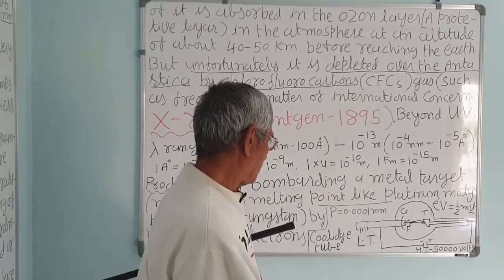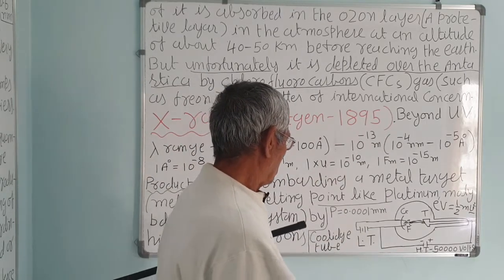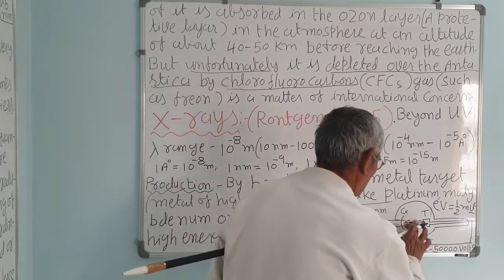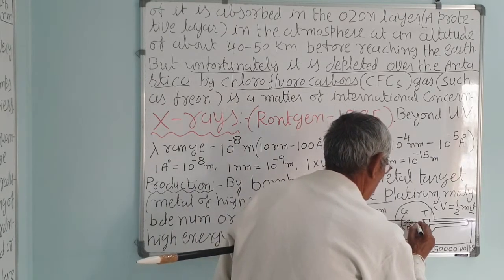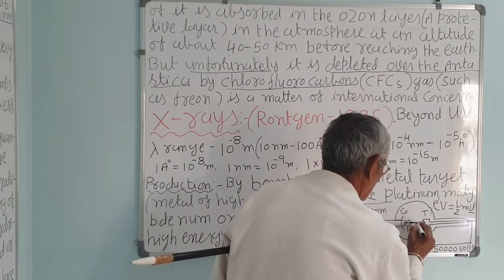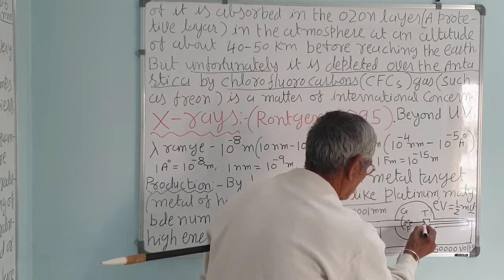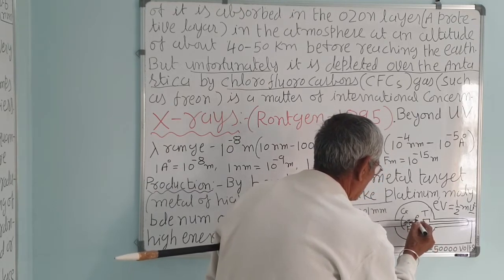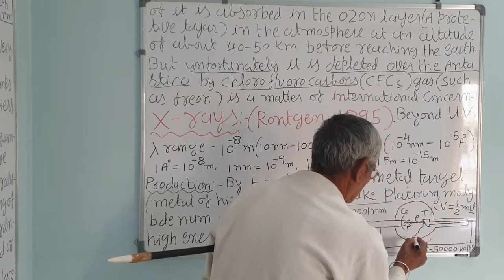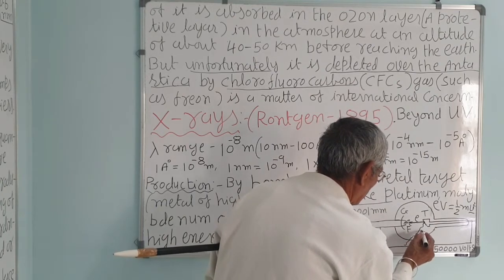You can calculate from this. Correct? So electrons are bombarded on the target. That energy converts into X-rays.